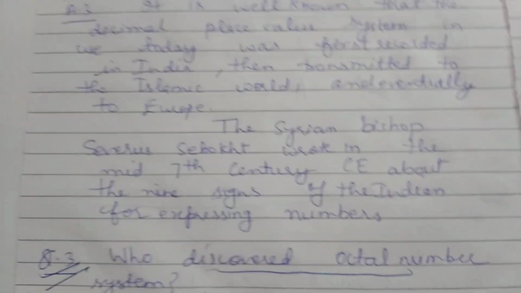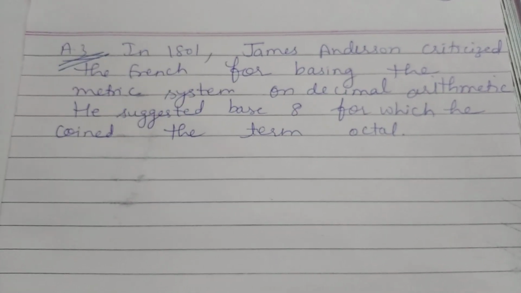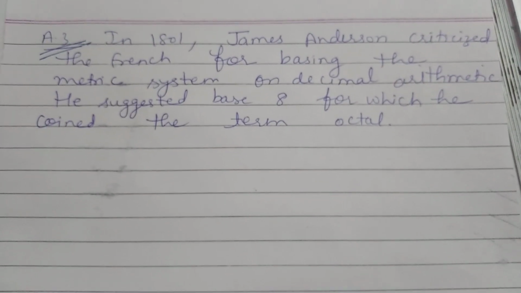Now question number 3. Who discovered the octal number system? In 1801, James Anderson criticized the French for basing the metric system on decimal arithmetic.